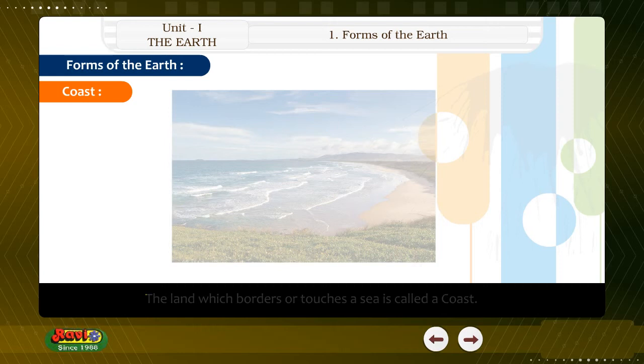Water forms. We have already learned that water occupies 71% of the Earth's total surface area. Water is found in lakes, rivers, oceans, etc. As we learned the landforms, let us learn about the water bodies or the major water forms.